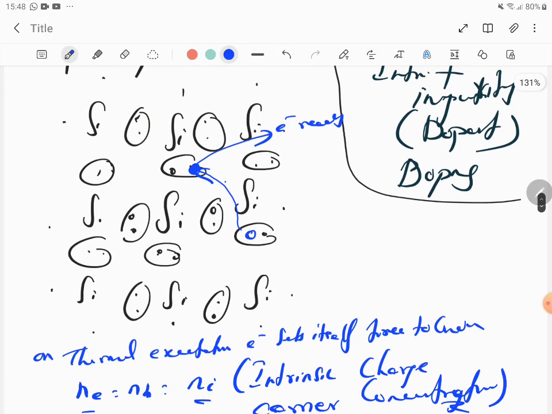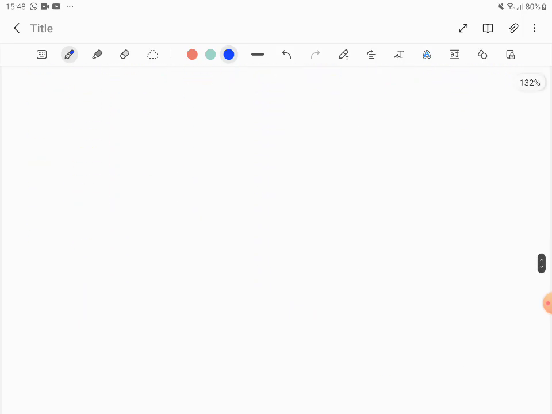So you can talk about silicon, or you can even take germanium. You can also draw it for germanium, same thing only. Next is